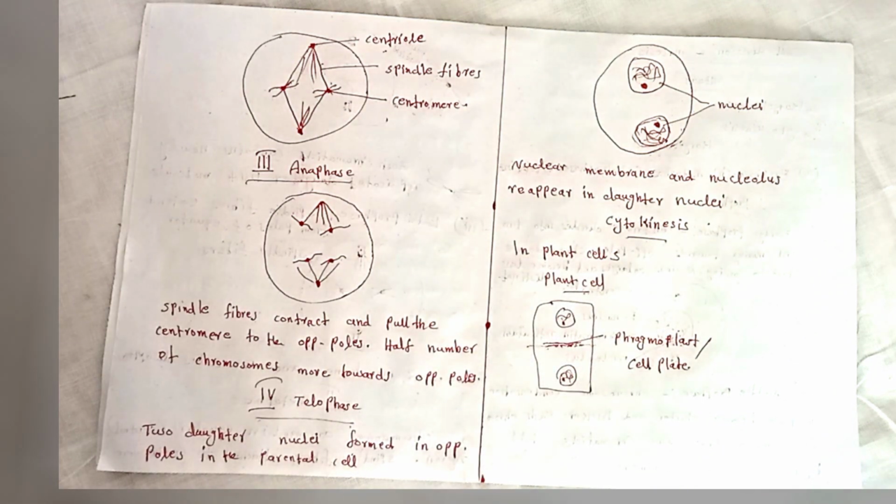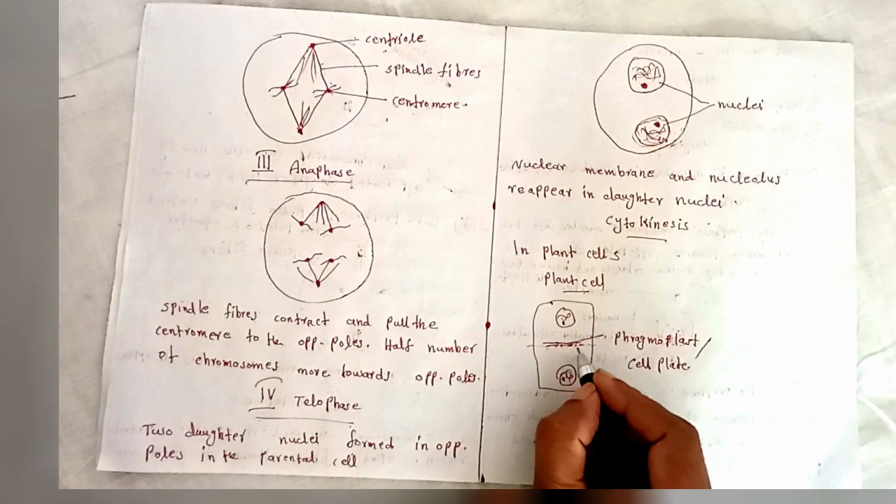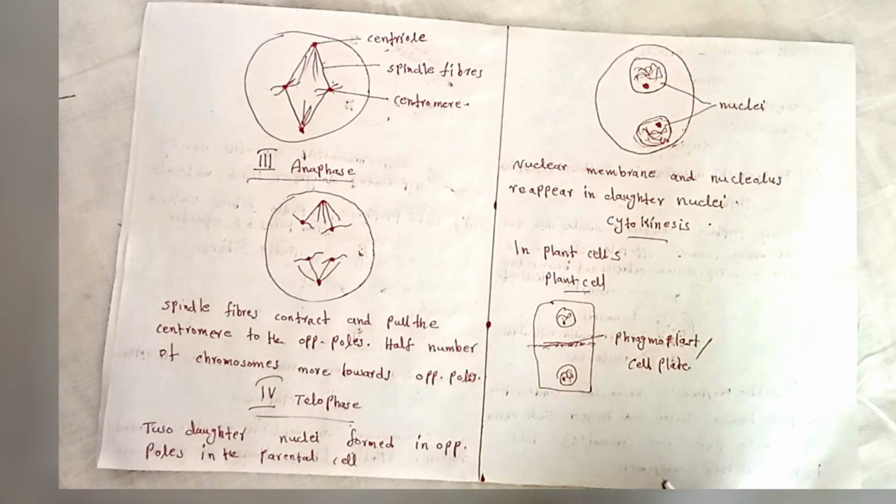And the plant cell is divided into two, each with a nucleus.